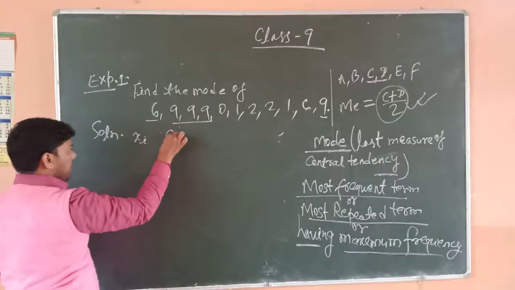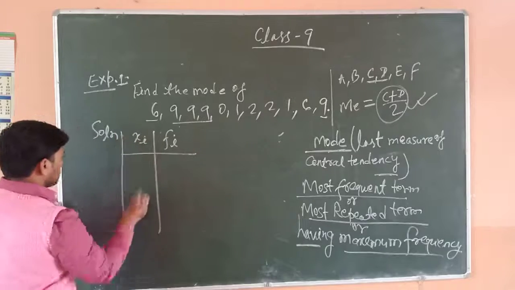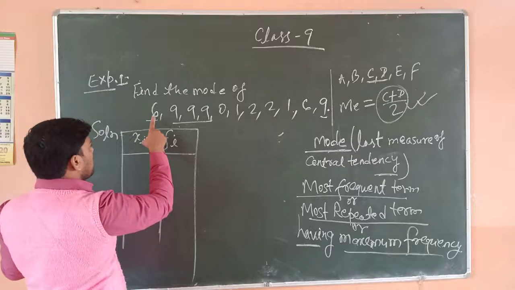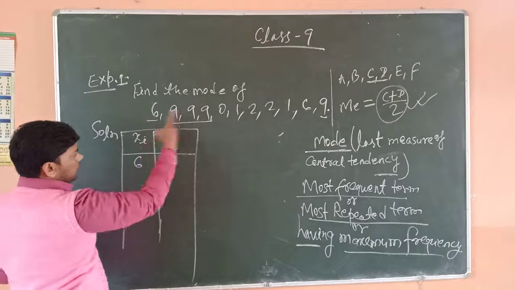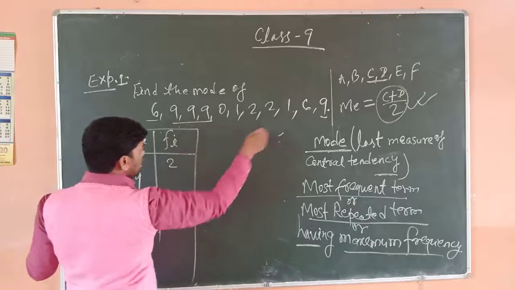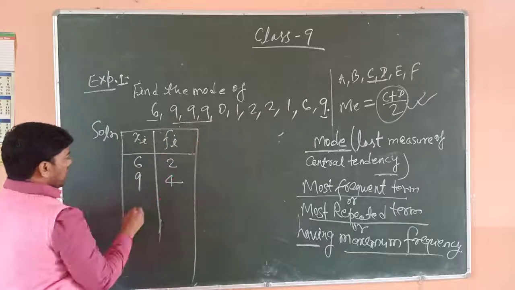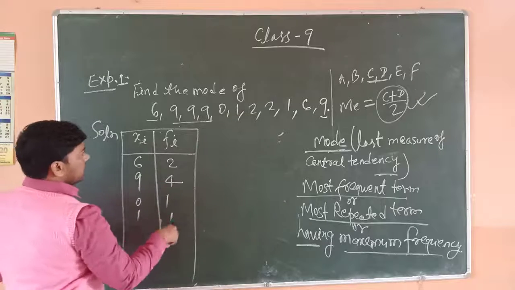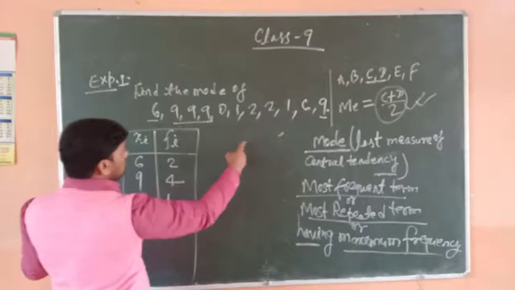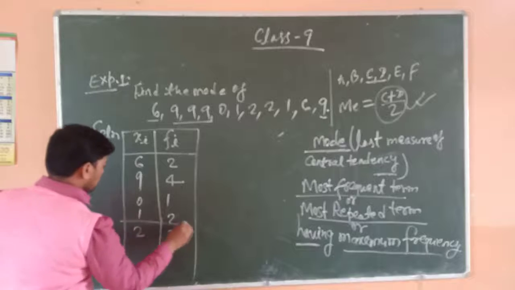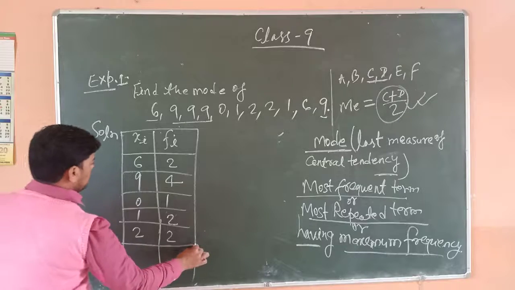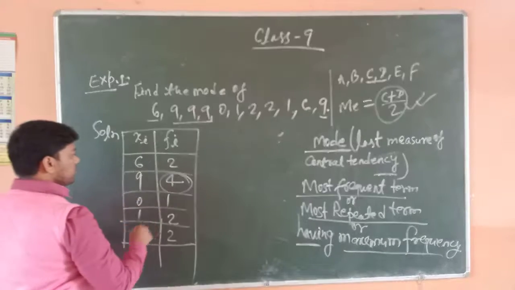Here xi is the observation and fi is the frequency. The frequency of 6 is 2, the frequency of 9 is 4. 0 occurs one time, 1 occurs 2 times, 2 occurs 2 times, so the maximum frequency is 4.